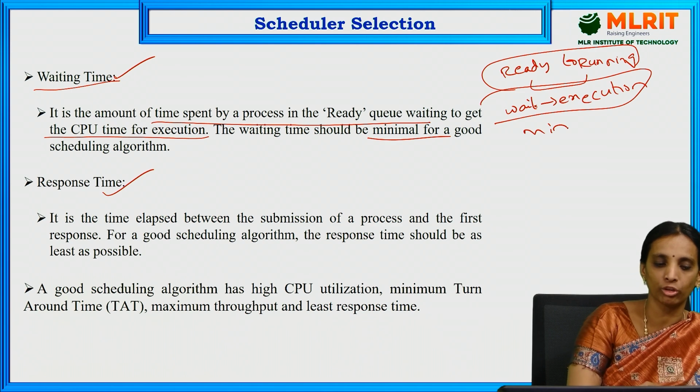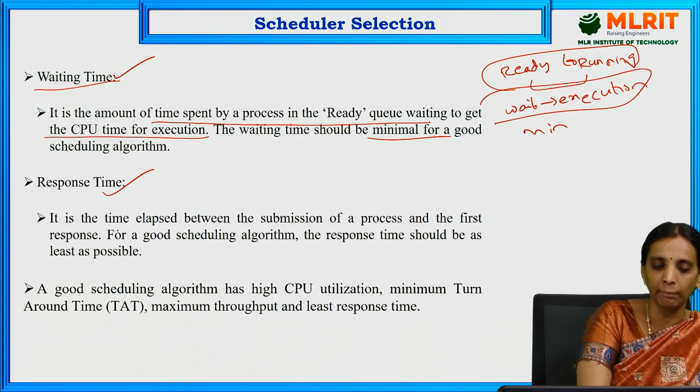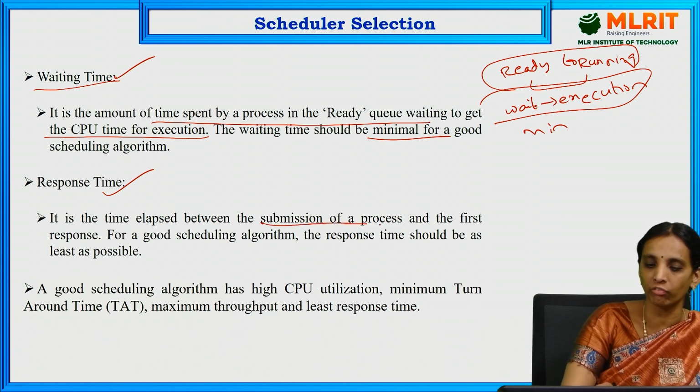And response time. Response time is the time elapsed between submission of a process and the first response.